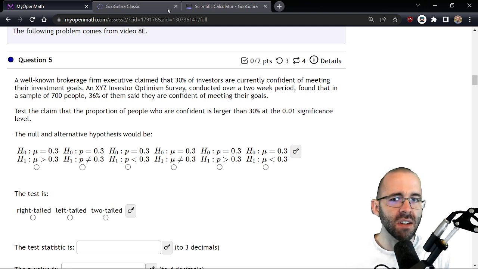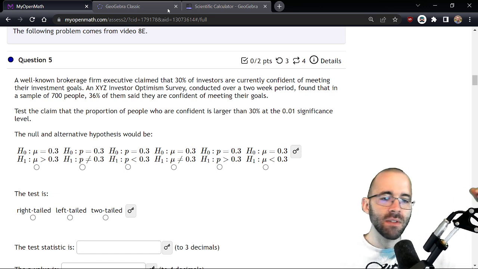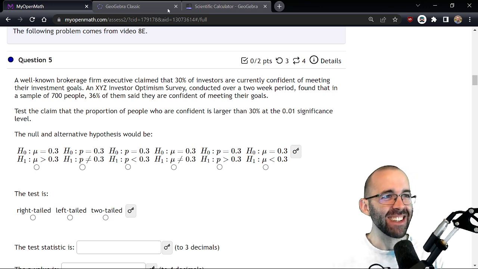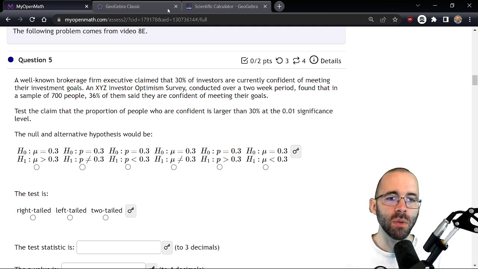So we're testing the claim that the proportion of people who are confident is larger than 30%. We have a pretty small significance level here. We want to be confident. If we disagree with the 30%, we want to be confident. The higher the significance level, the less sure we need to be. The lower the level, the more sure we need to be in order to reject this claim.